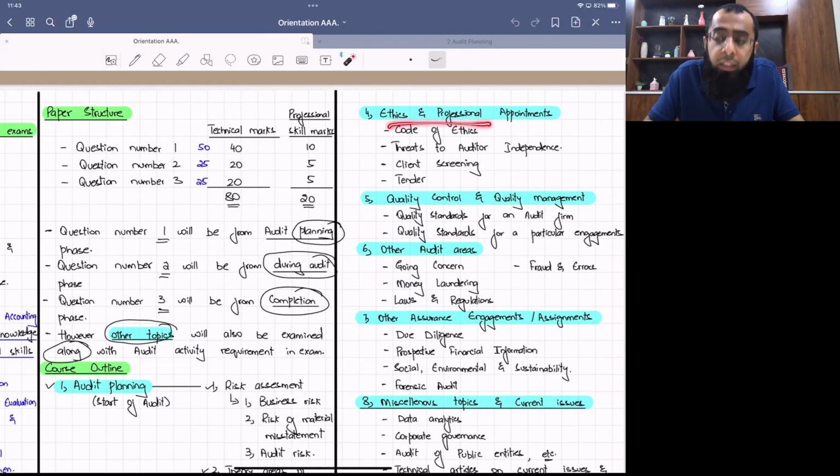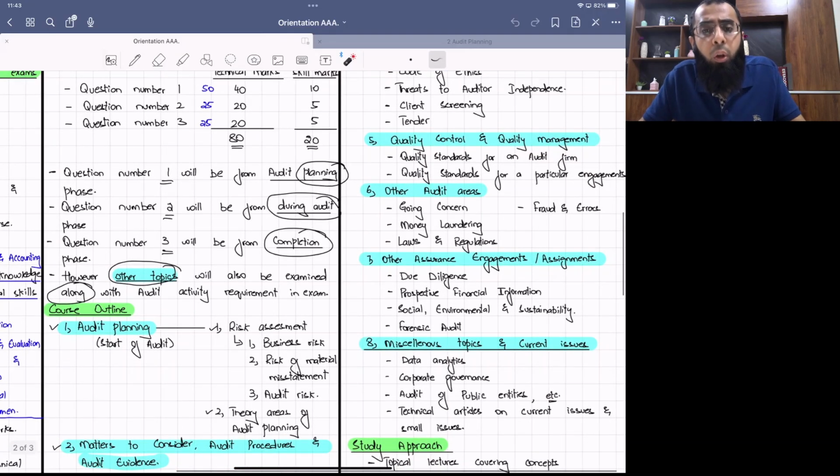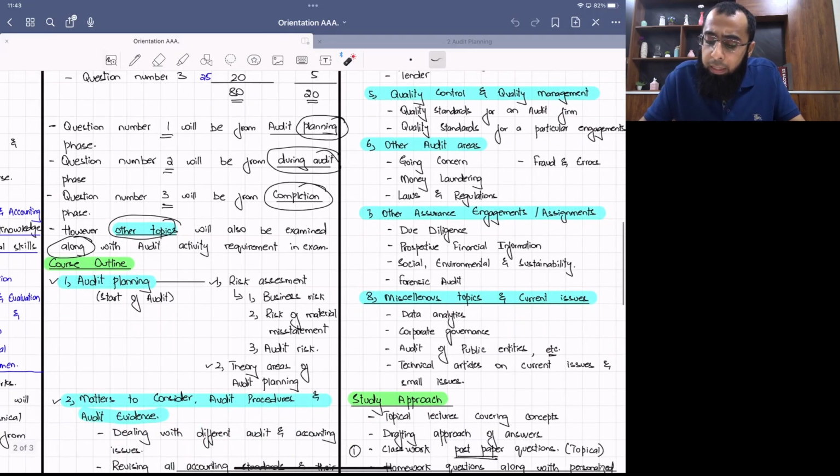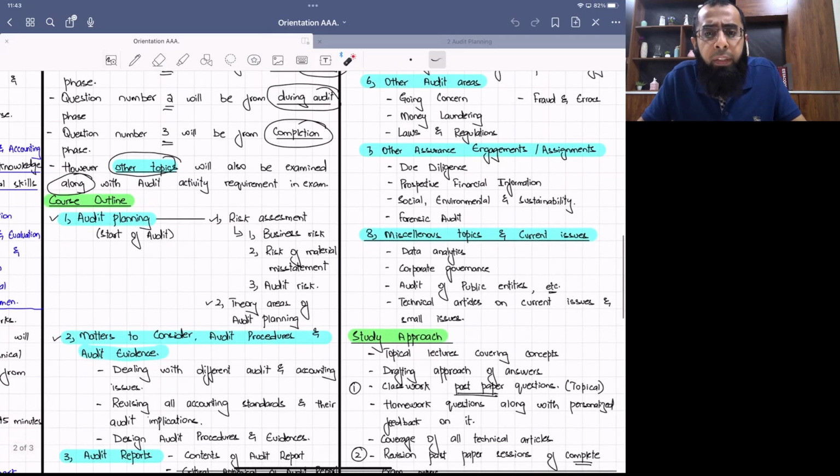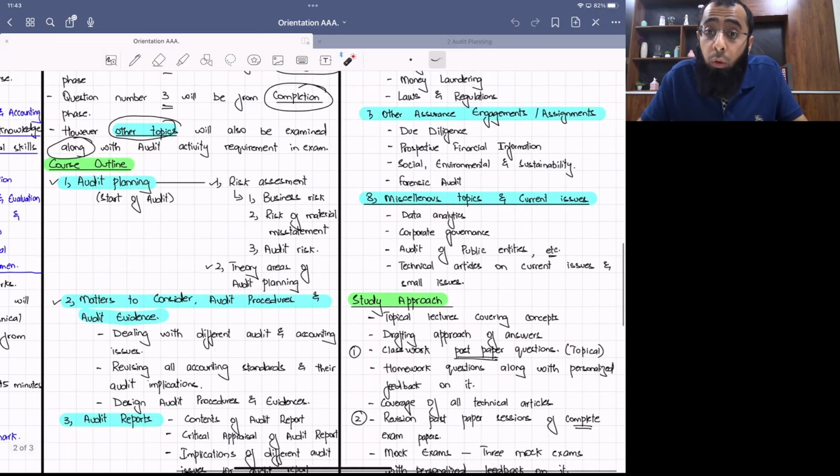Then chapter of ethics and professional appointment, quality control and quality management, other audit areas like going concern, money laundering, laws and regulation. Okay. Then other assurance engagements, which include due diligence, prospective financial information. So all of this was discussed in the previous class. Okay. So we are just taking a quick review of it. And then in miscellaneous topics and current issues, because in advanced audit and assurance course, current issues are also examined.